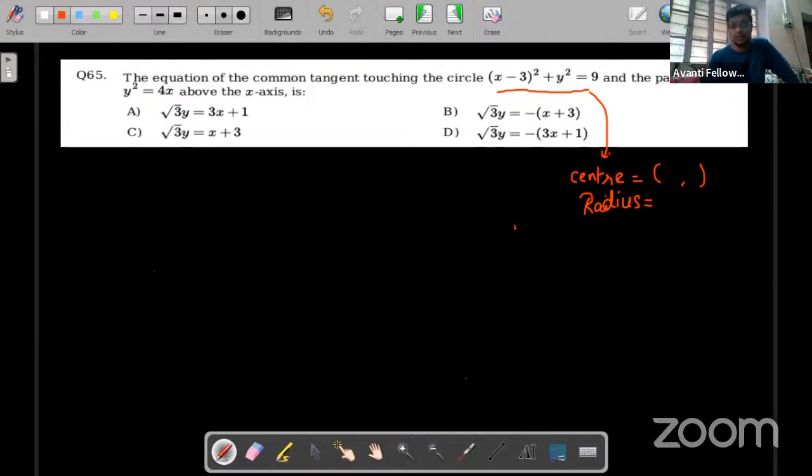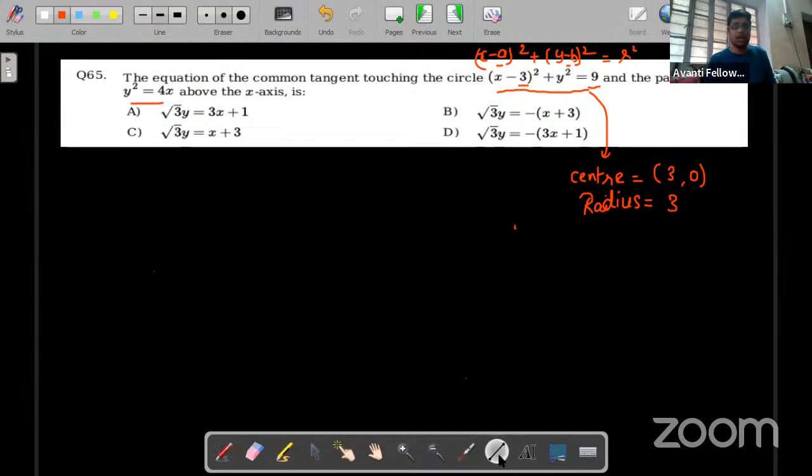Okay, I'll write it down. Center is 3,0 because y square means y minus 0 to the whole square. The standard form is x minus a whole square plus y minus b whole square equals r square, which means the center is a comma b. So here the center is 3,0. Radius: r square is 9, so r is 3, because the radius is always positive, so we can't take minus 3. And the parabola is also there.